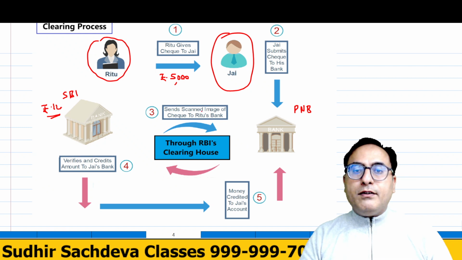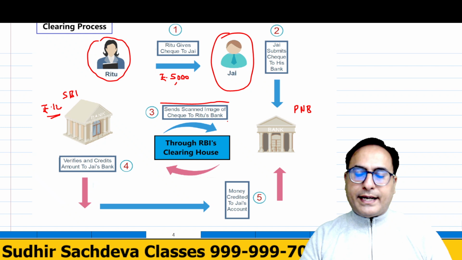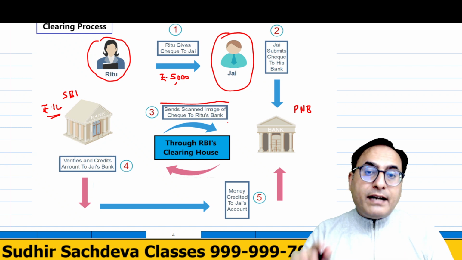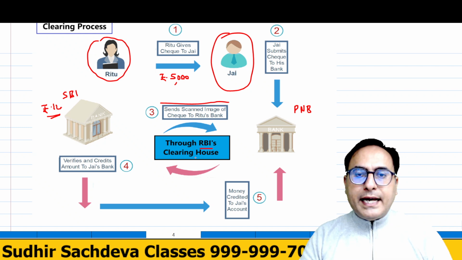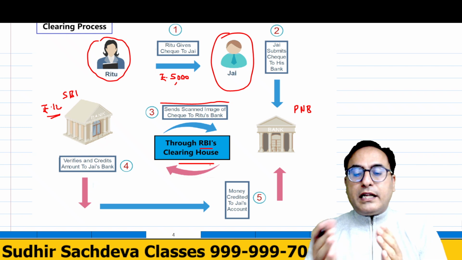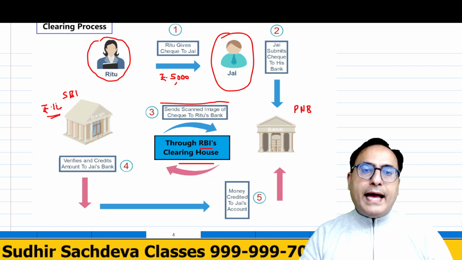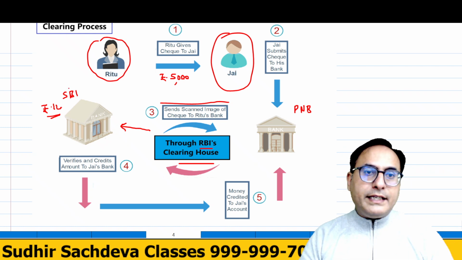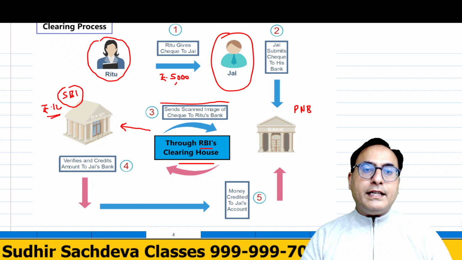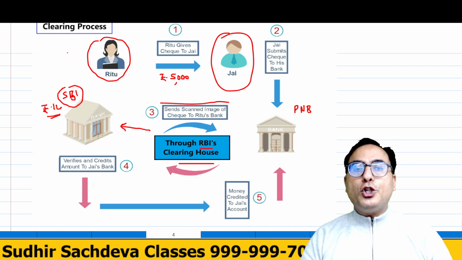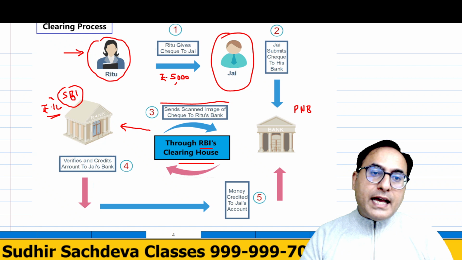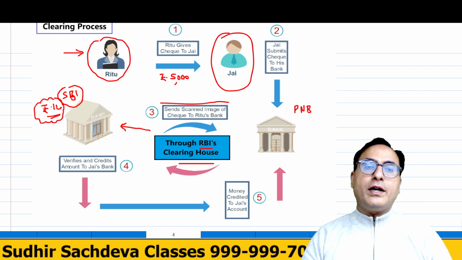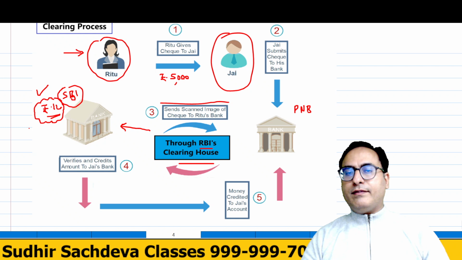Now PNB will scan this very check and send that scanned image via RBI's clearinghouse where all the matching will be done, and they will tell SBI that one check has come. SBI will see that this check is drawn by Miss Ritu. She has an account with us and she has already deposited rupees 1 lakh with us.